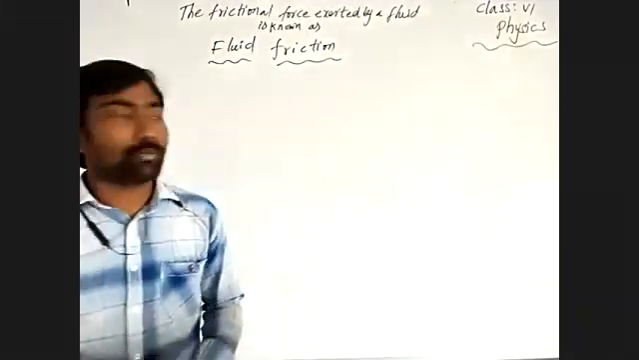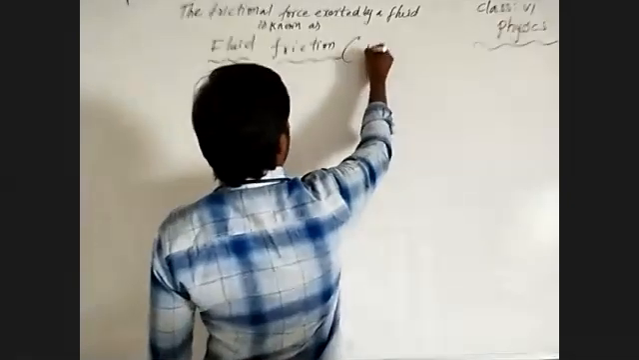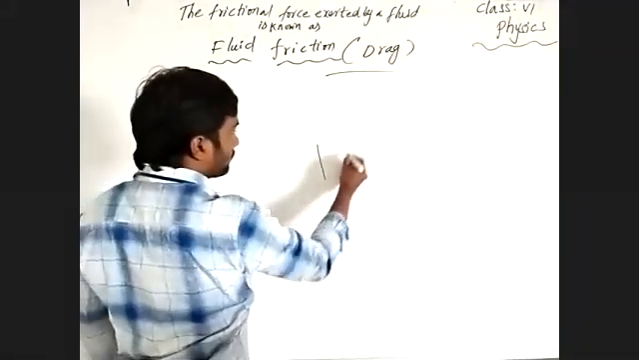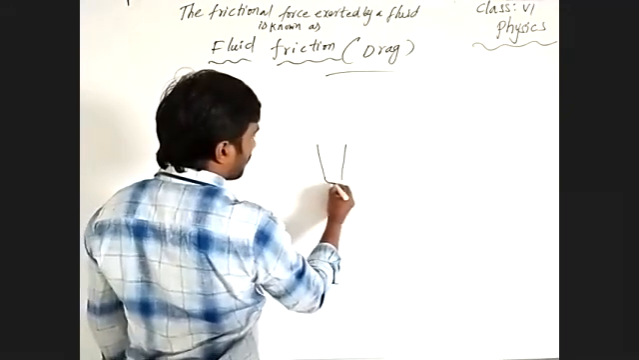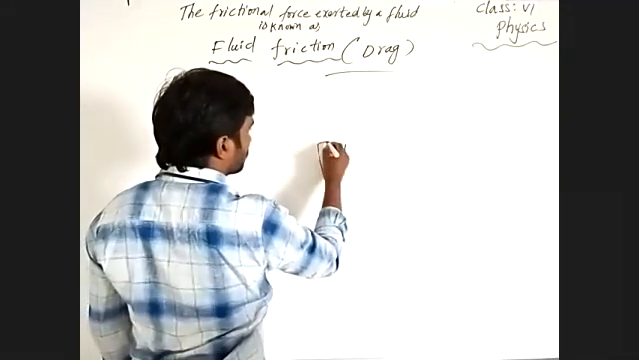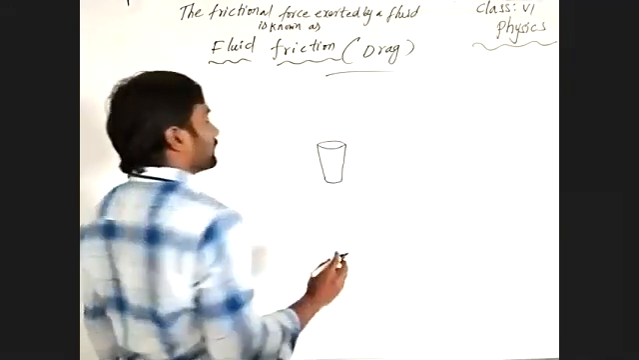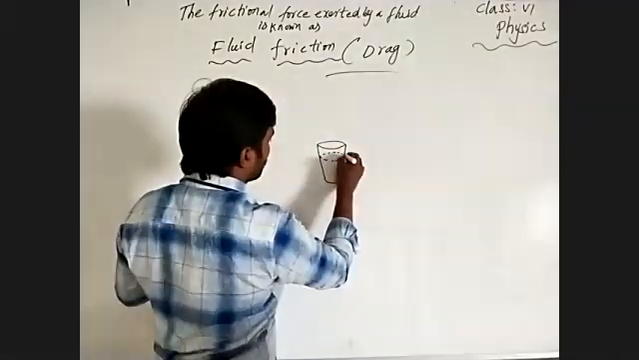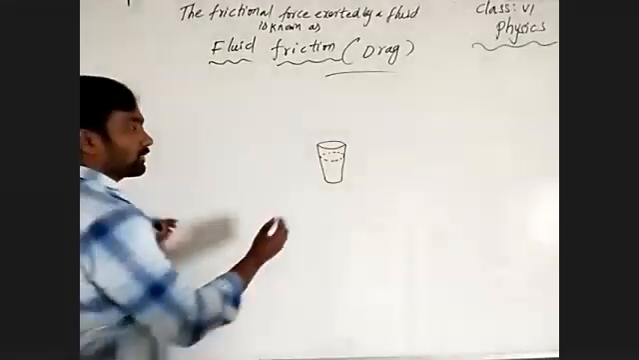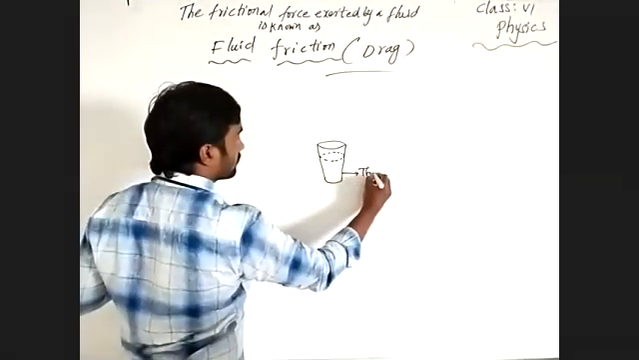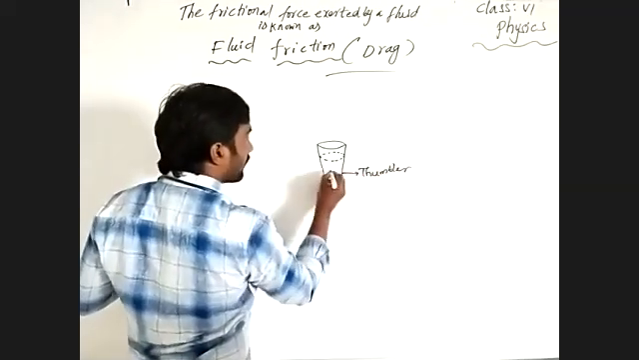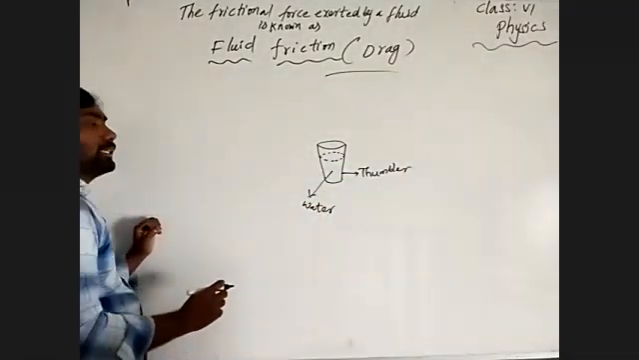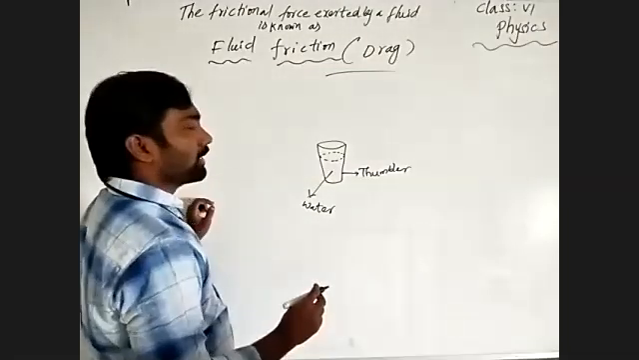Let's come and talk about that. So what we call this is drag. Okay, take a glass of water. So we took a glass of water. This is a tumbler, and this is water. Okay, see, take one stirrer.